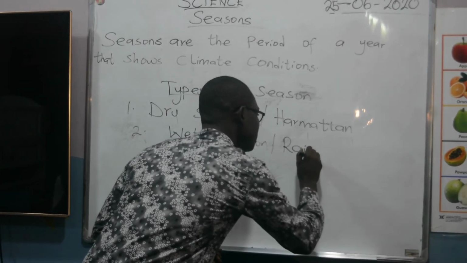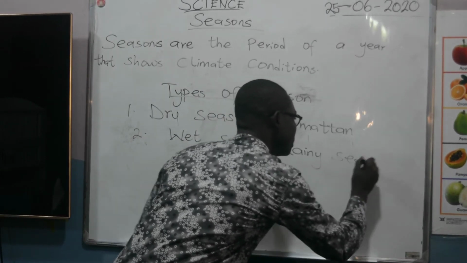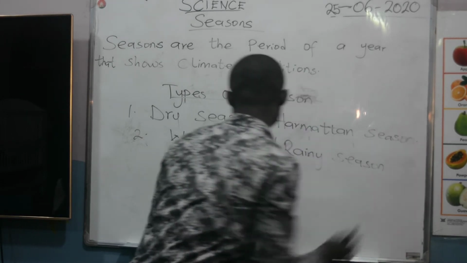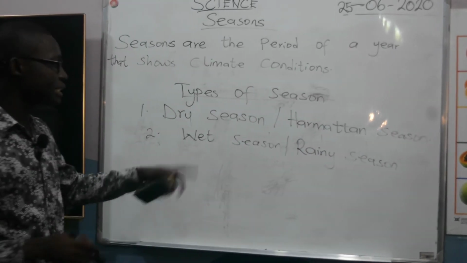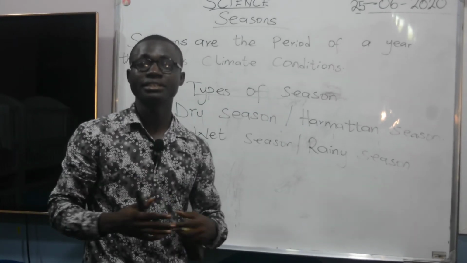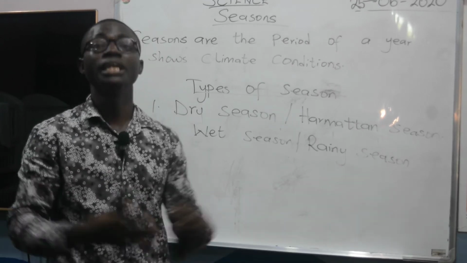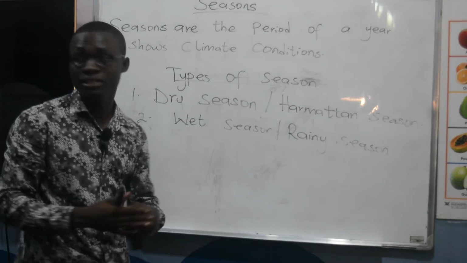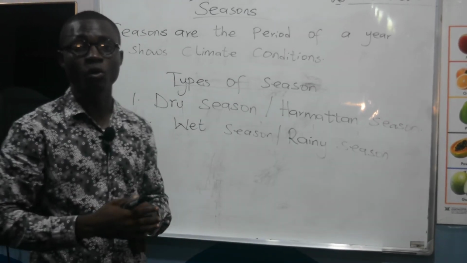So wet season is a type of season whereby there is amount of rainfall. It rains a lot.